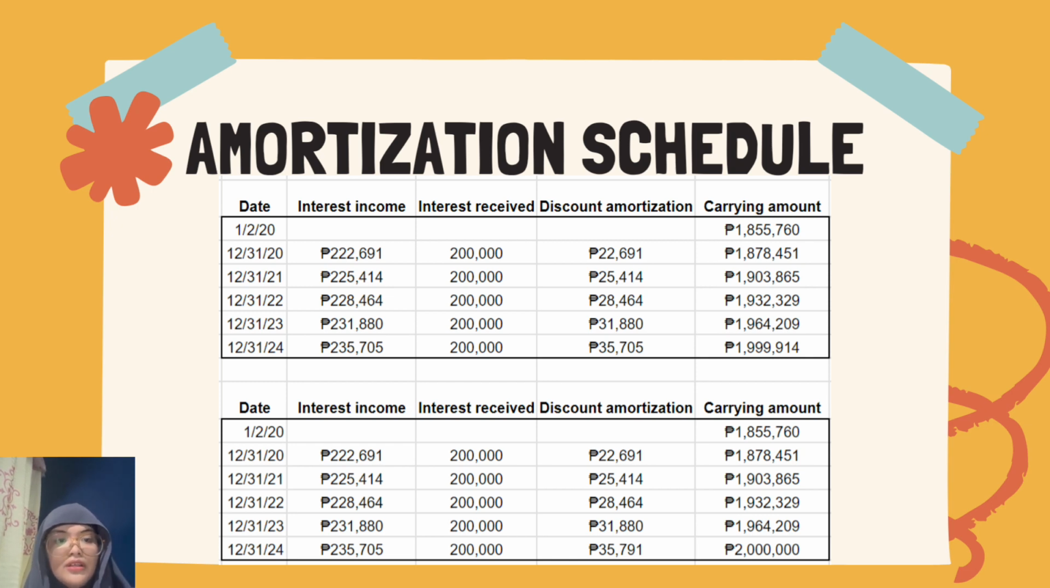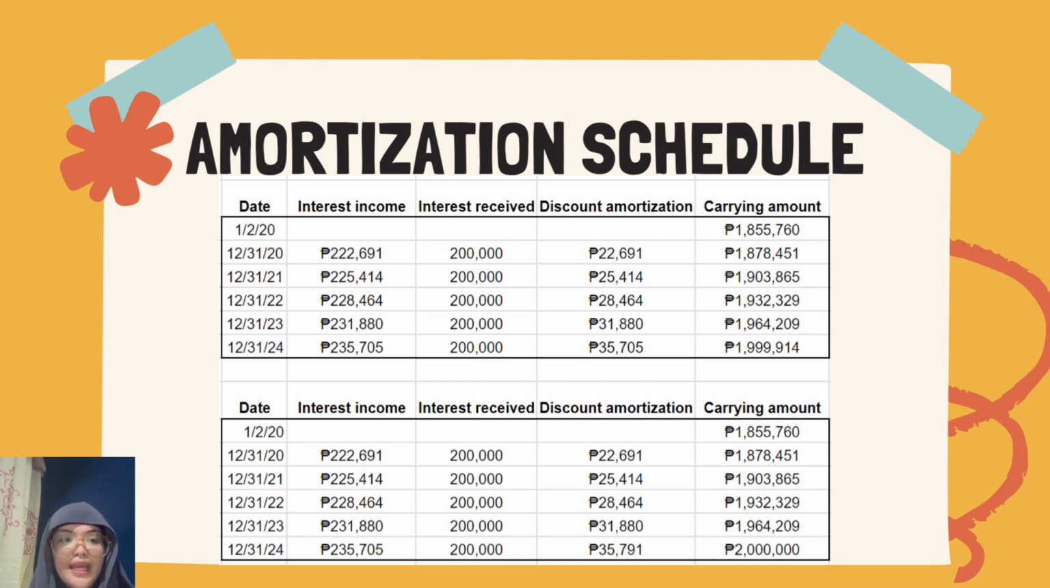So the difference between the interest income and interest received is the discount amortization, which is added to the carrying amount. We repeat this cycle for the 4 remaining periods until we reach 2 million pesos. By the end of 2024, you can see that we have two different values in the discount amortization. In the table above, we see the proper value if we follow the correct formula. However, that leaves us shy of 2 million pesos. Therefore, we inverted the formula by deducting the carrying amount at the end of 2023 from 2 million pesos, coming to 35,791 for the discount, thereby ensuring a flat value of 2 million at the end.